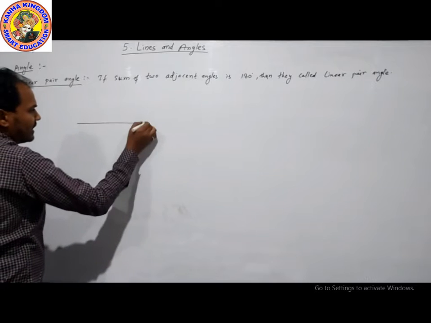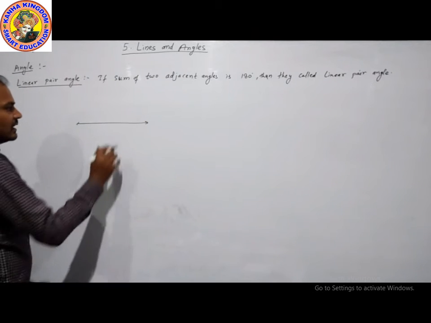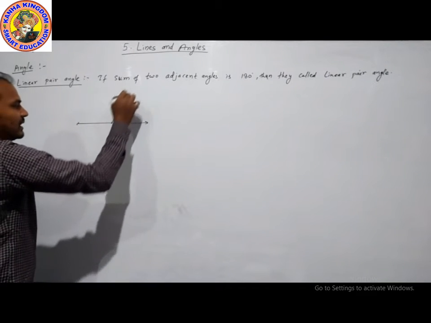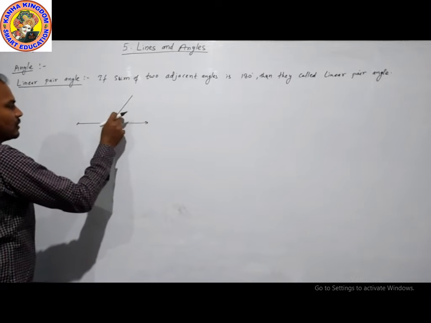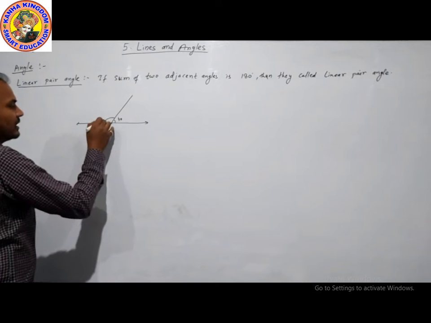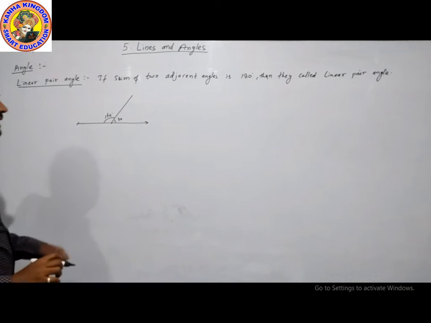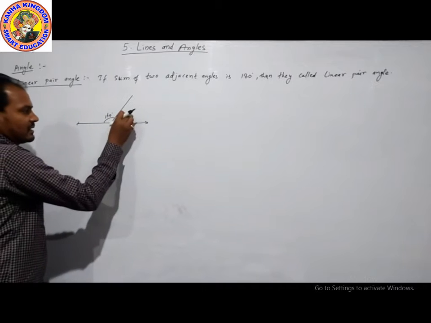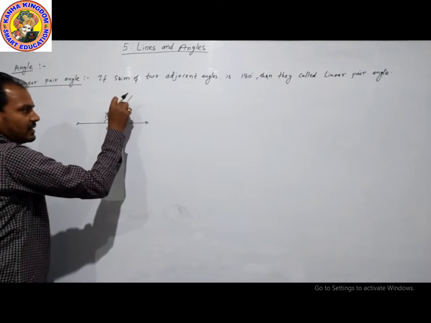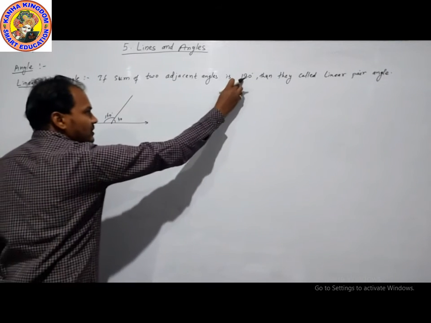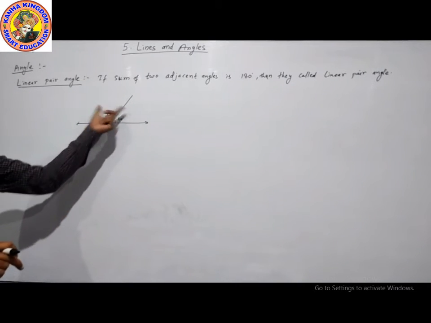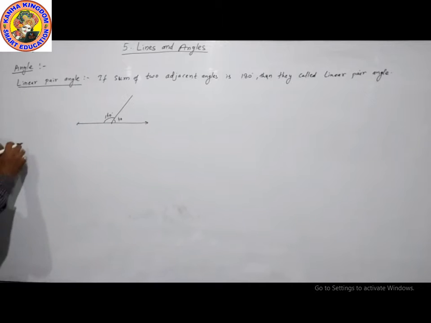If we draw a line, take a point on this line and draw another line from here, the sum of these angles is 180. Assume that this is 40, then this is 140 degrees. Adjacent angles have a common vertex and a common side, with the sum 180. 140 plus 40 is equal to 180. Then these are called linear pair angles.